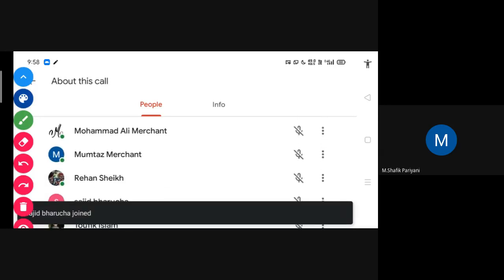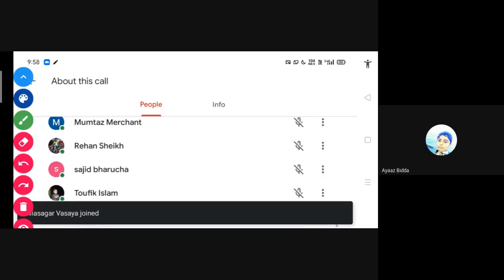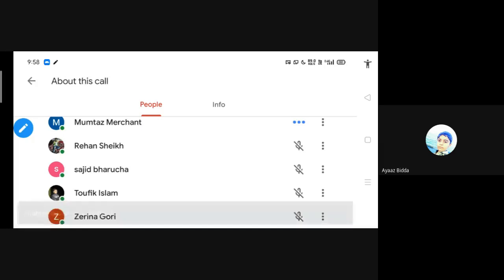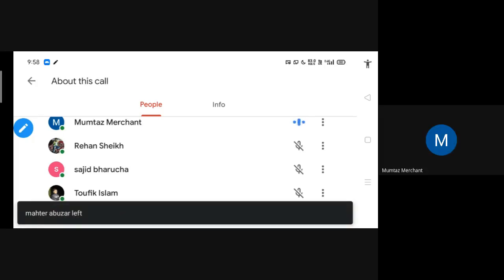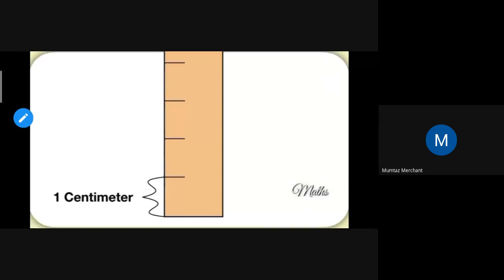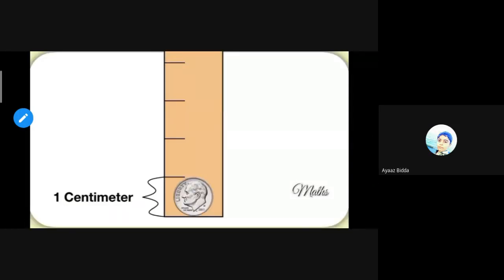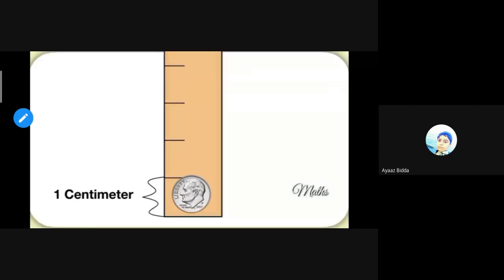Then Merchant Muhammad Ali, you also don't have a scale. Then Farhan, you can at least tell me from the scale how many numbers are there. Ma'am, in my small scale there are 60 centimeters. In the big scale, 30. Okay.